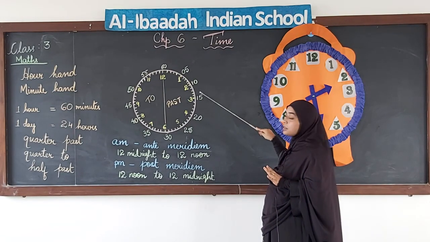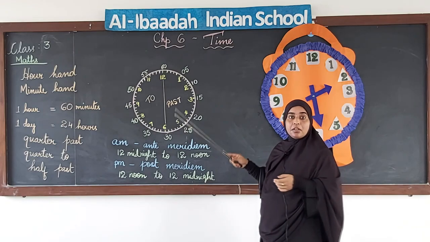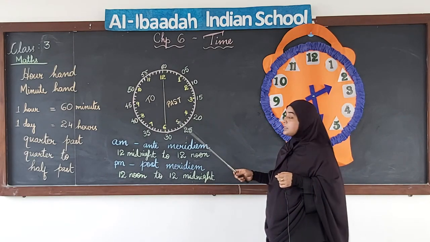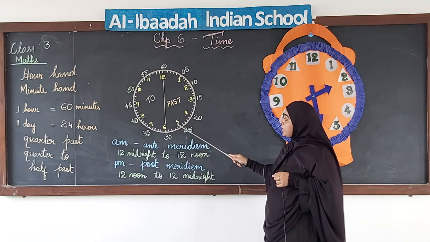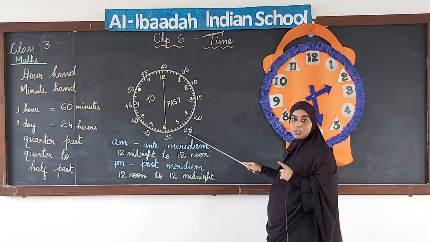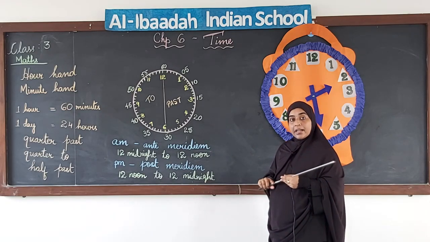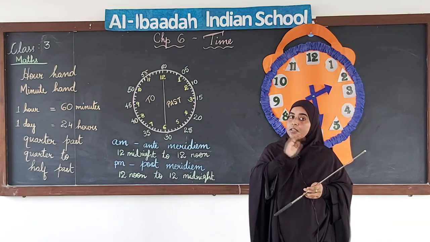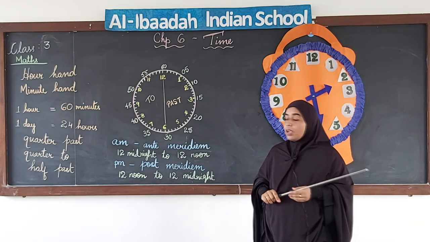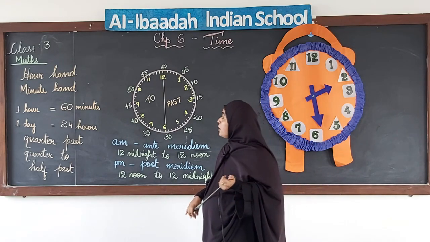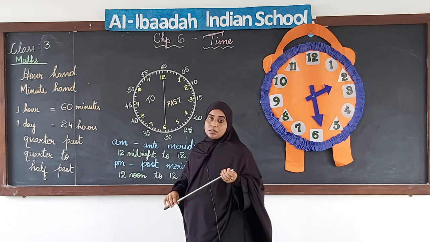If the minute hand is pointing at 2, it means it is 10 minutes. So, in fives, you know the skip counting of fives? Yes, we have to skip count in fives for these numbers. So, if the minute hand is pointing at 5, it means it is 25 minutes. Understood? So, depending on which hand is pointing at this number, we have to read it accordingly, whether it is hours or minutes. Okay. Now, before we go ahead reading the time, let us try to understand a few things that are related to the time.